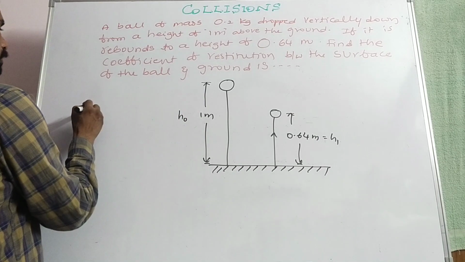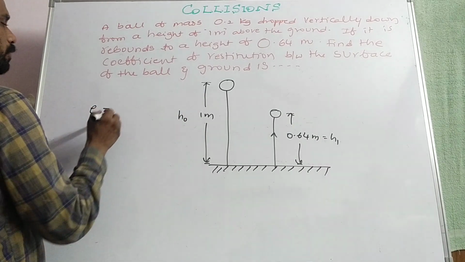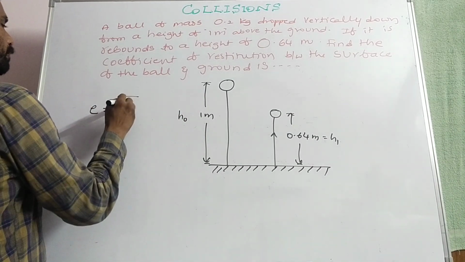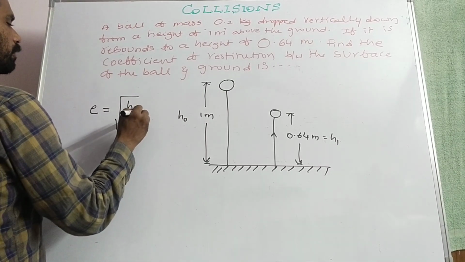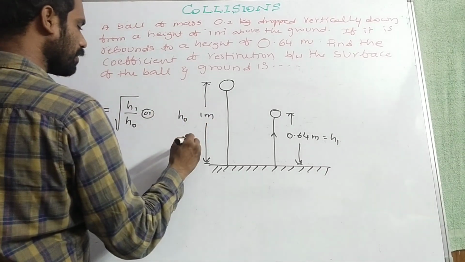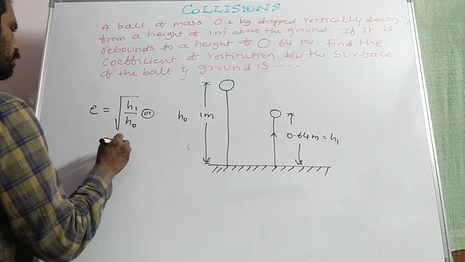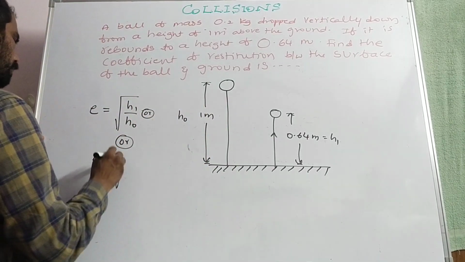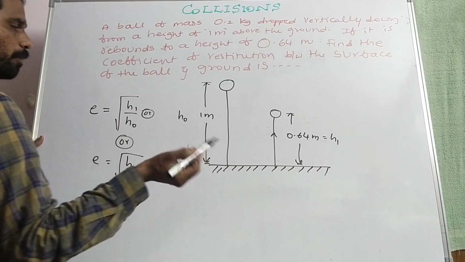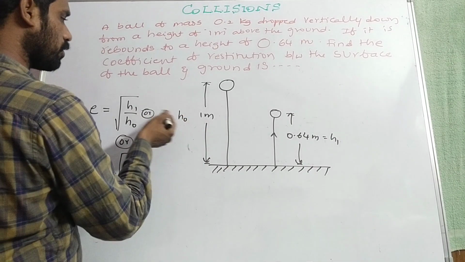You know that the coefficient of restitution is equal to root of H1 by H0, or if it is H1 and H2, the expression is E is equal to root of H2 by H1, depending upon the notation. Of course, here we have the notation H0 is 1 meter.